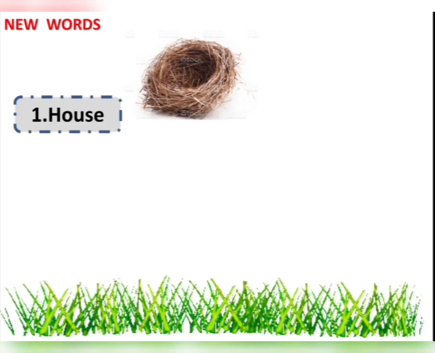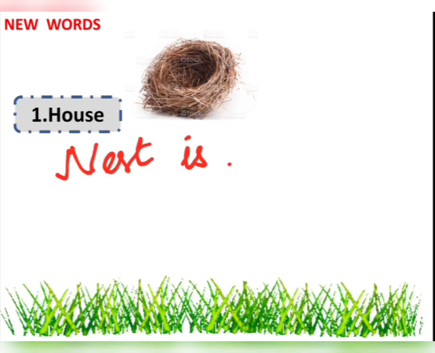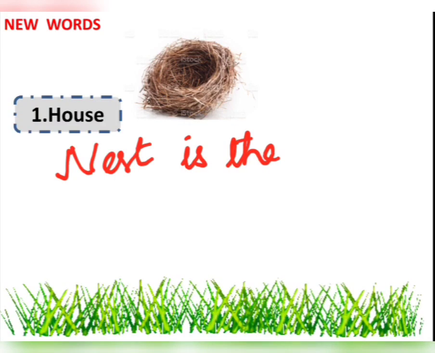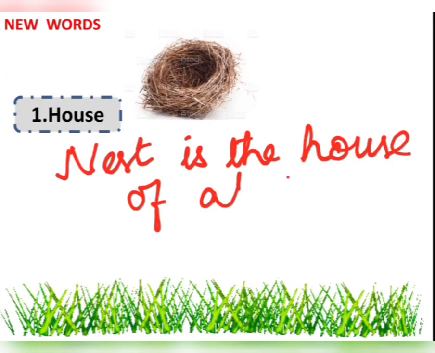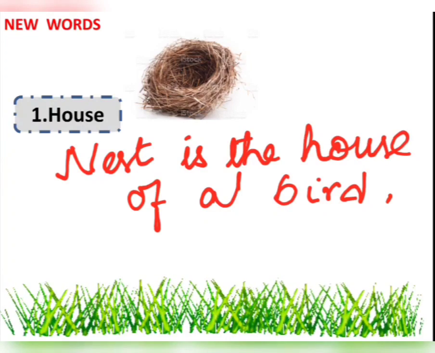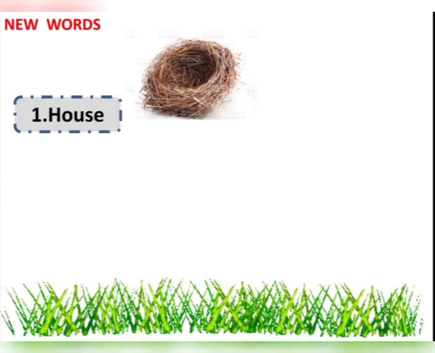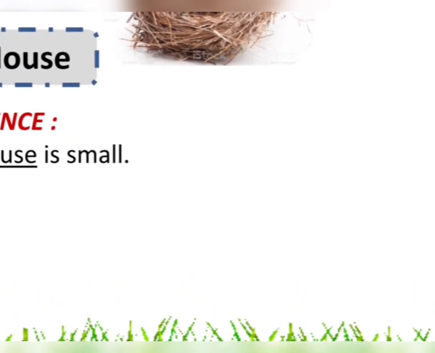So, we can make a sentence with this picture. Nest is the house of a bird. Clear? Let us see what sentence I have here for you. A very simple sentence. My house is small.